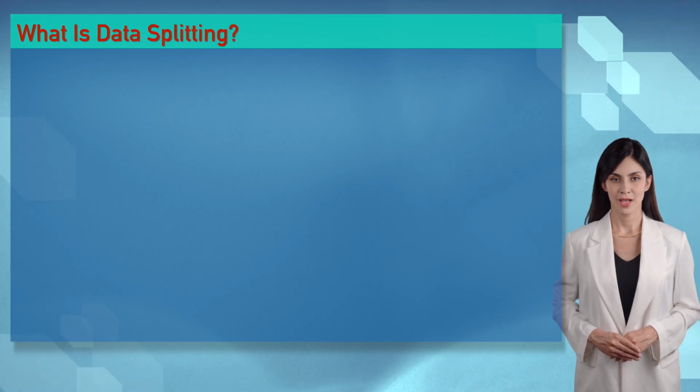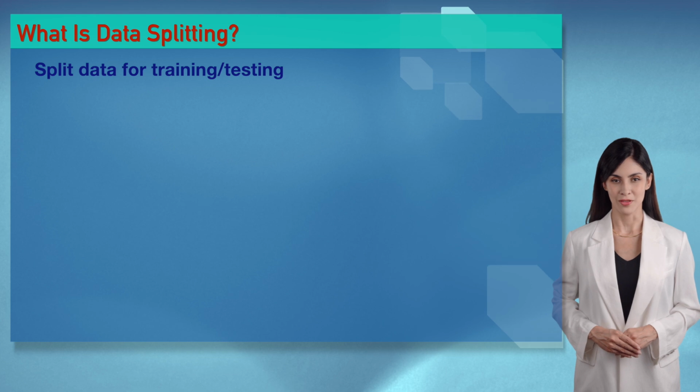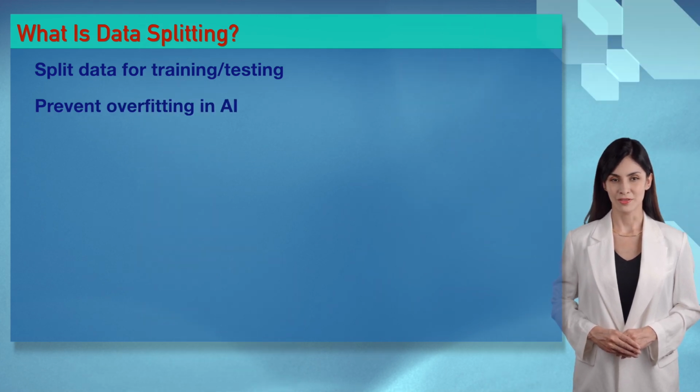Wizards, data splitting is your AI test crush, darling. It divides data into training and testing sets for fair model evaluation, preventing overfitting. We'll show its seductive powers in our demos.